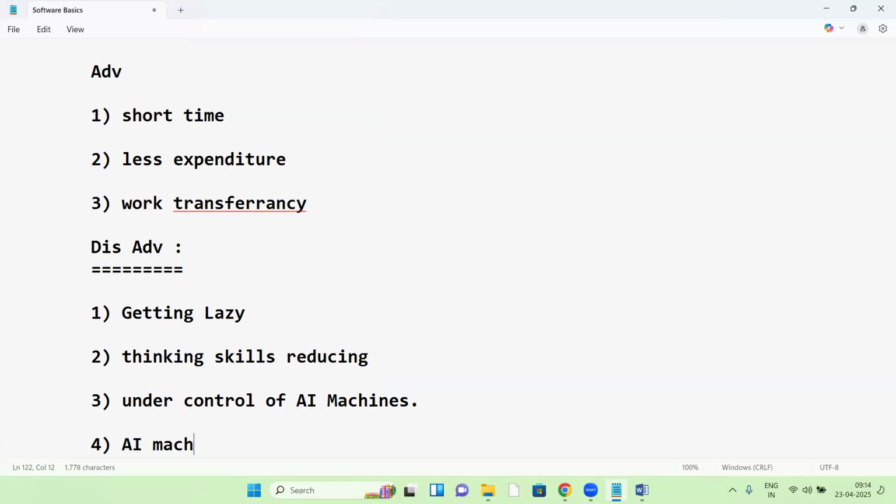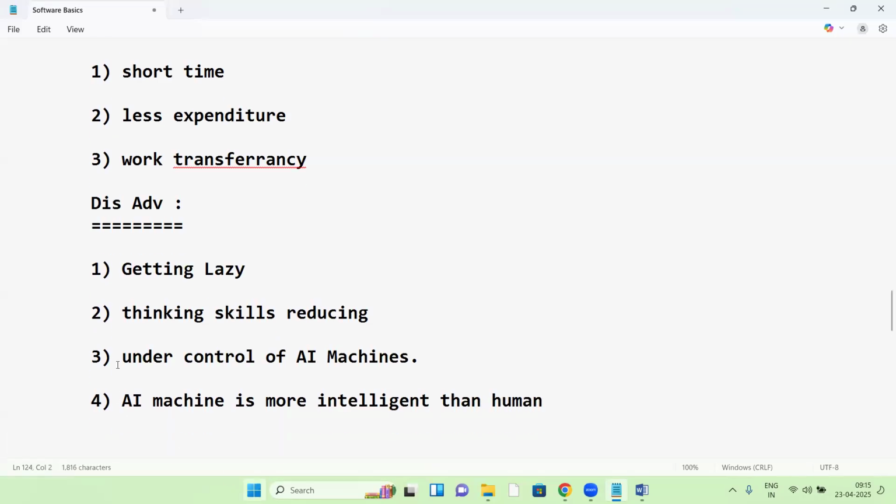The reason is here: AI machine is more intelligent than human beings. Human, right? So these are the disadvantages with this.